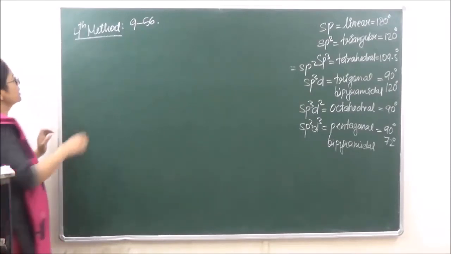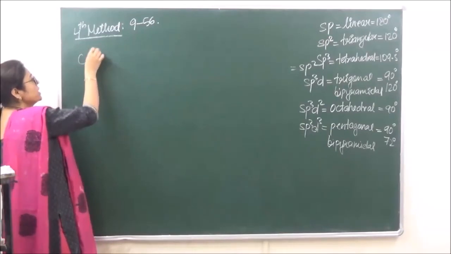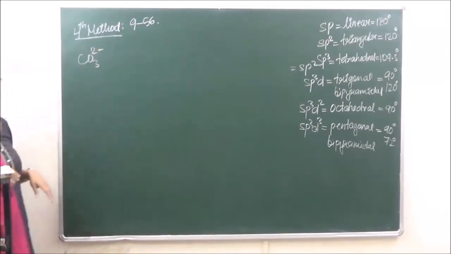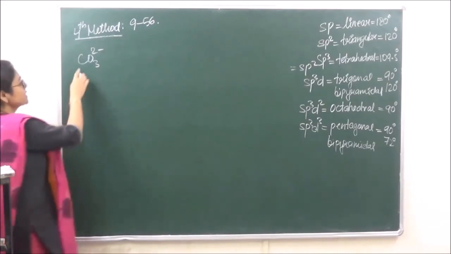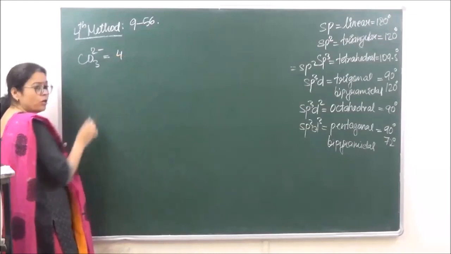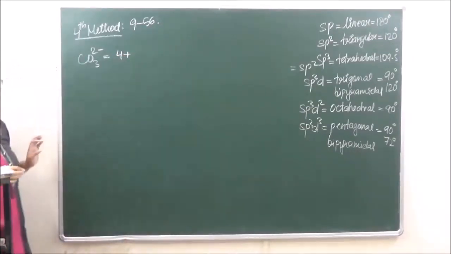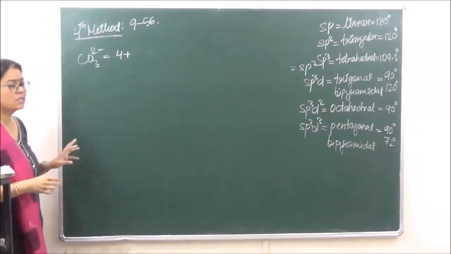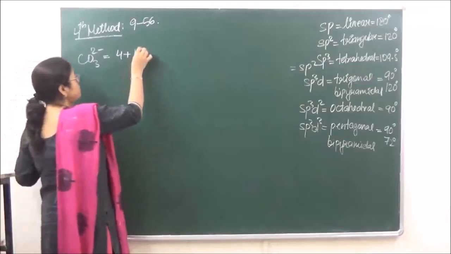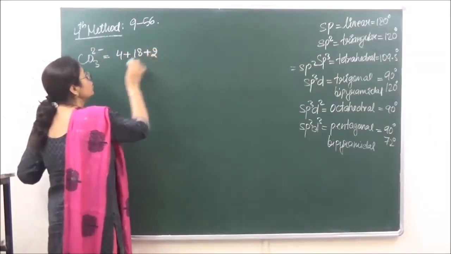So, according to this, let's take any one which we had just taken. Let's take the carbonate ion. The hybridization should come the same. In this case, the number of valence electrons in carbon is 4. In case of oxygen, the number of valence electrons is 6. So 3 sixes are 18, because there are 3 oxygens present, and plus we are going to add the negative charges, plus 2.